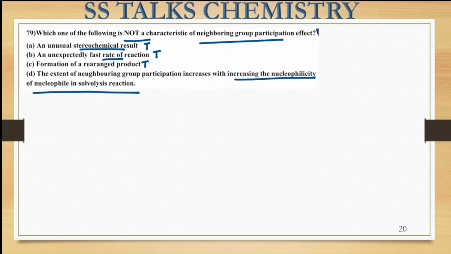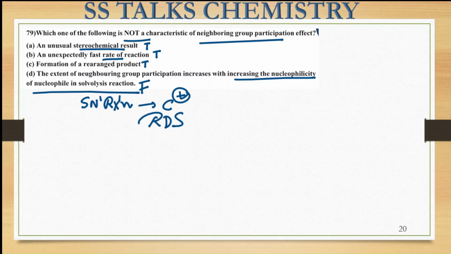the solvolysis reaction. Solvolysis reaction basically is your SN1 type of reaction, right? In the SN1 reaction, we have the formation of the carbocation, which is the RDS step of the reaction. So the nucleophilicity of the nucleophile, SN1 reactions are not dependent upon that. So this statement is the false one, right?